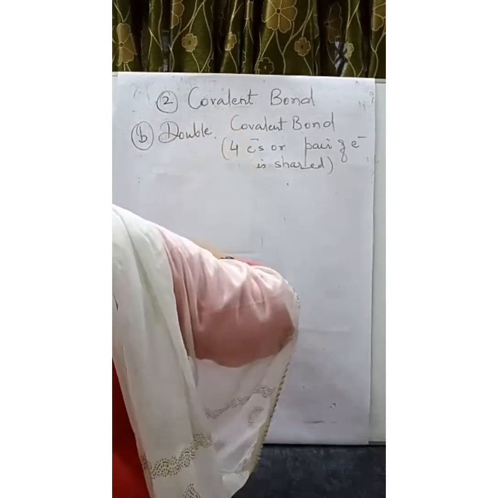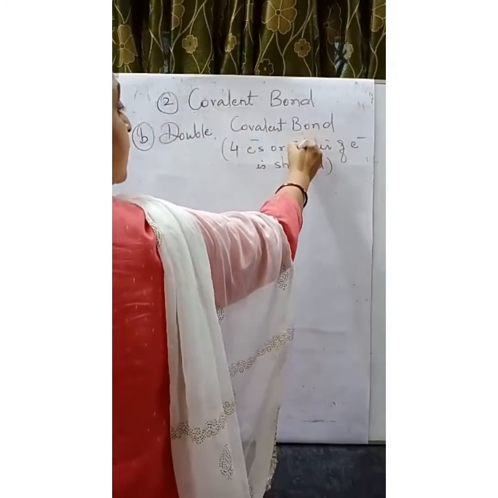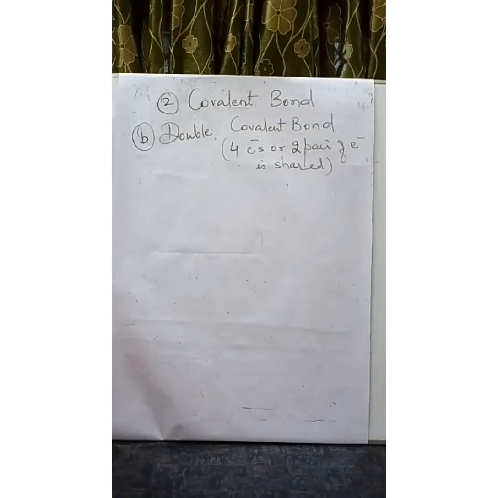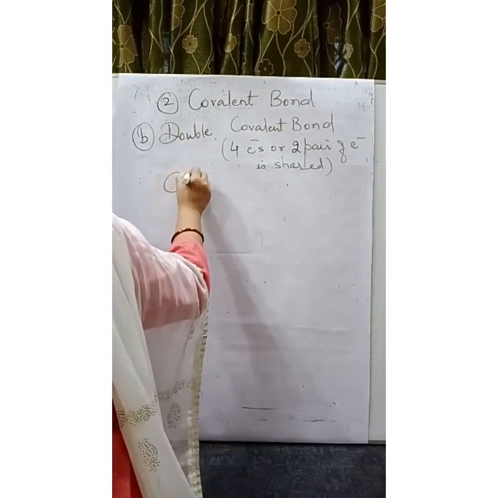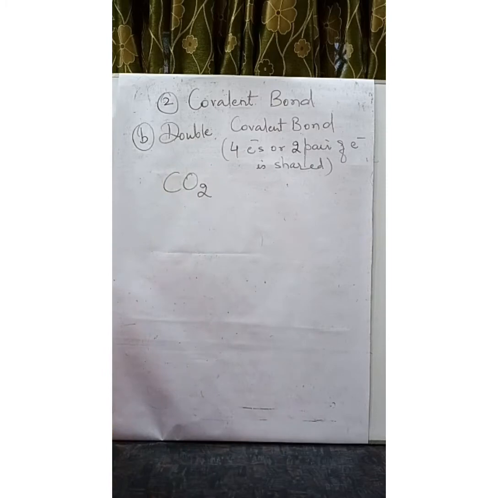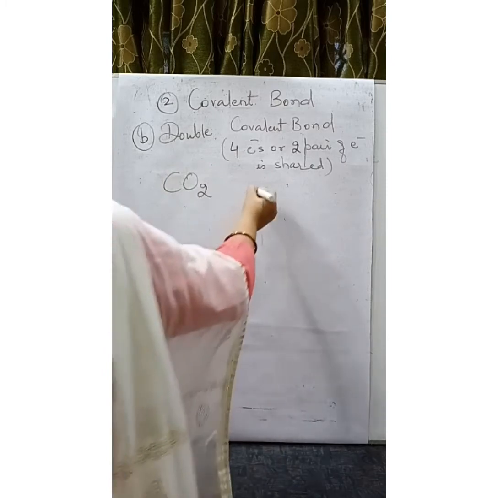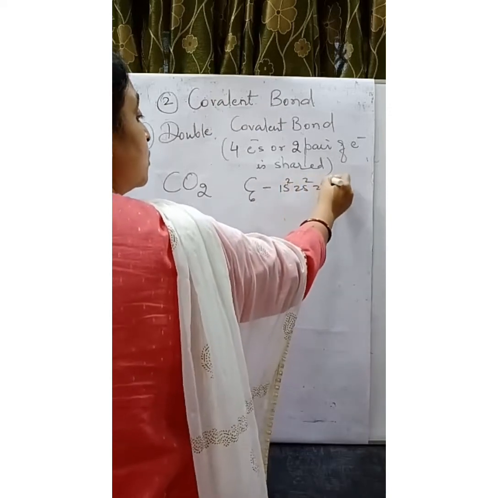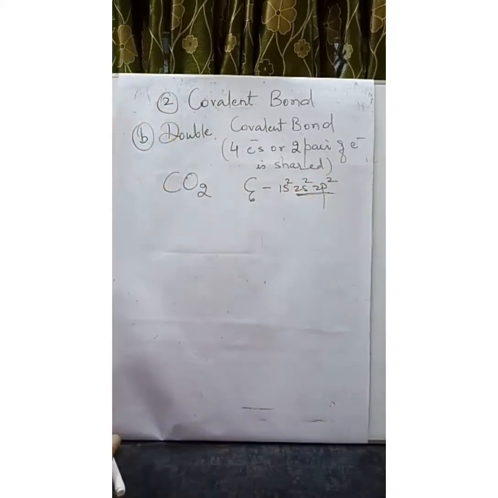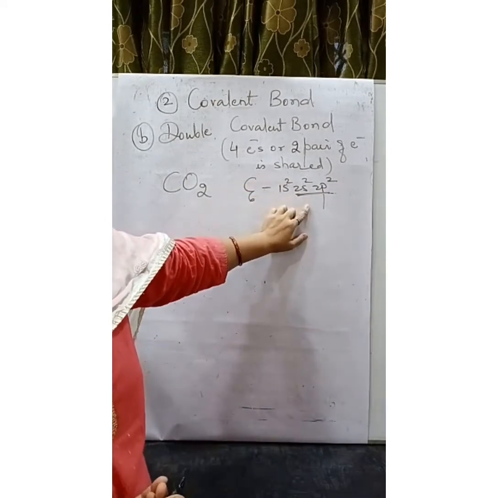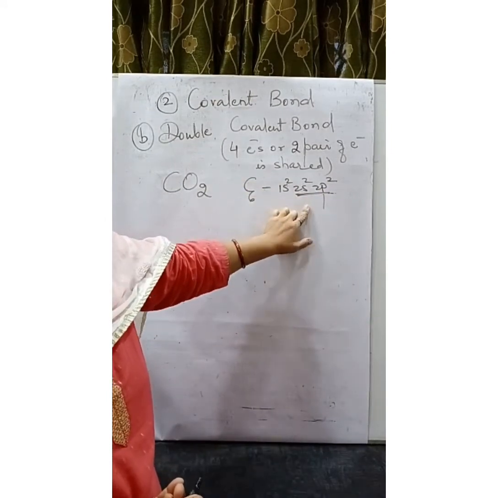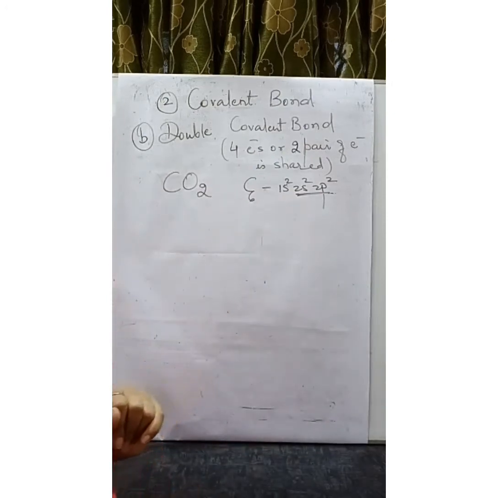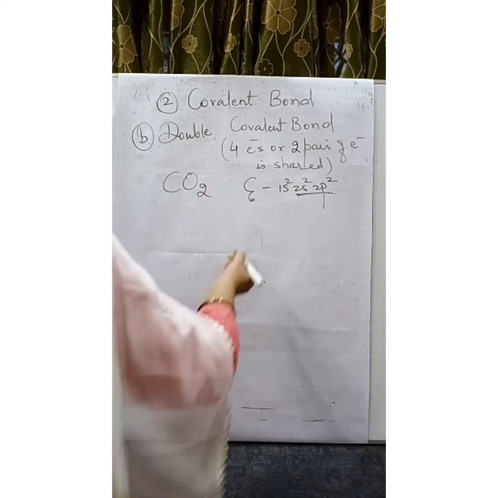Where 4 electrons are shared, or you can say 2 pairs of electrons are shared. Take for example the carbon dioxide molecule. Carbon atomic number is 6: 1s2, 2s2, 2p2. Carbon has 4 valence electrons. You have already studied that losing 4 electrons is difficult for carbon. At the same time, gaining 4 electrons is also difficult for carbon. So, carbon prefers to share electrons.